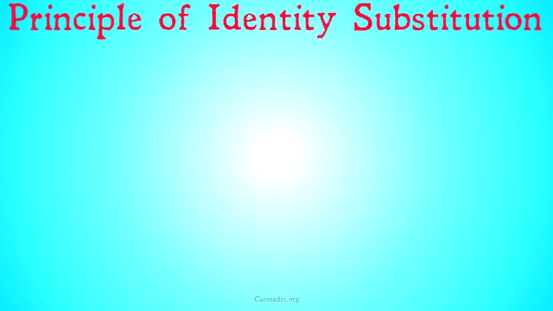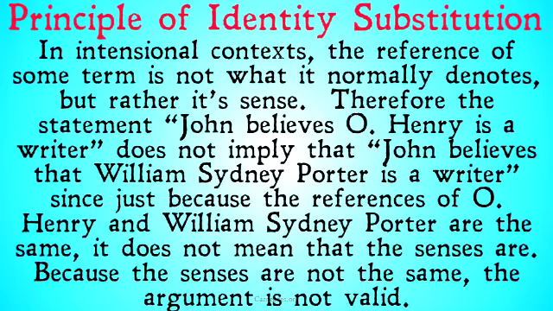This theory is also going to help us solve our puzzle of propositional attitudes. So in intentional contexts, the reference of some term, according to Frege, is not what it normally denotes, but rather its sense. Therefore, the statement, John believes O. Henry is a writer, does not imply that John believes that William Sidney Porter is a writer.